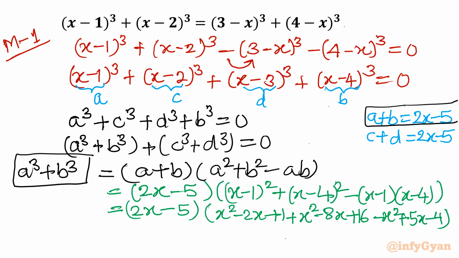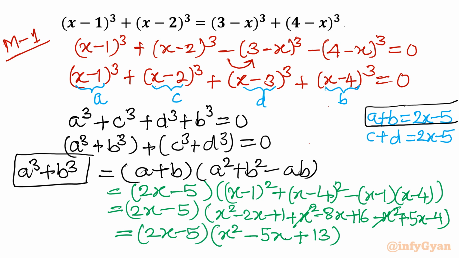Now I can cancel a few terms, x^2 with negative x^2. What is left is x^2 - 2x - 8x + 5x, which is x^2 - 5x. Constant term: 1 + 16 is 17, minus 4 is 13. So in the second bracket I can write x^2 - 5x + 13, and this term is 2x - 5.